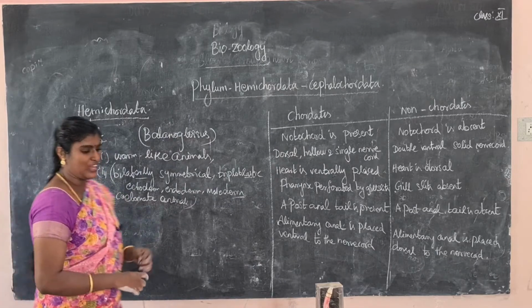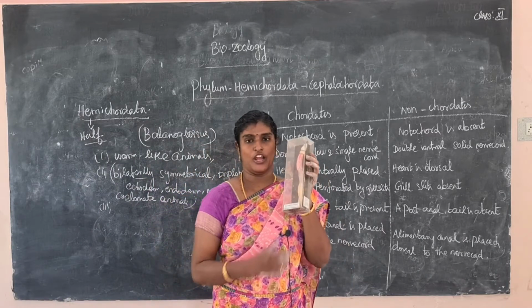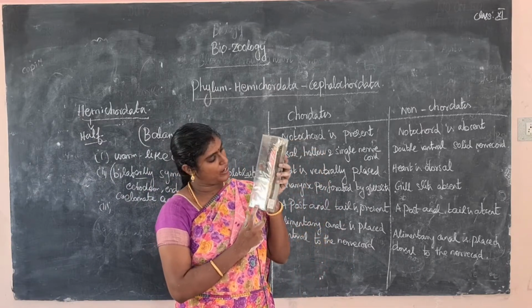It looks like a worm. The circulatory system is present, and ciliary feeders.